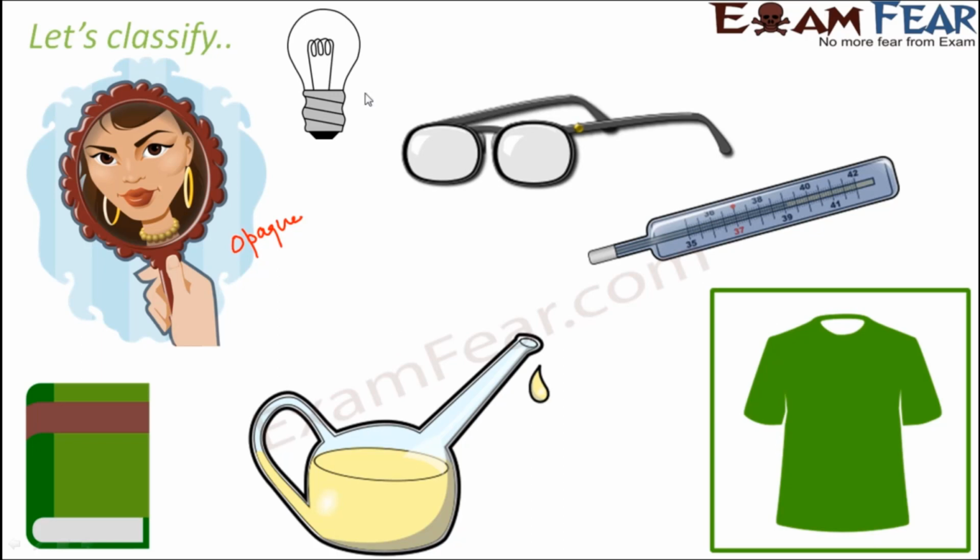Look at the bulb. The glass on the bulb, is that transparent, translucent or opaque? Definitely it is transparent because it allows you to see through. You are able to see the filament inside the bulb through the glass. Similarly, the glass in spectacles is also transparent because it allows you to see through it. The thermometer glass is again transparent. It allows you to see the reading.